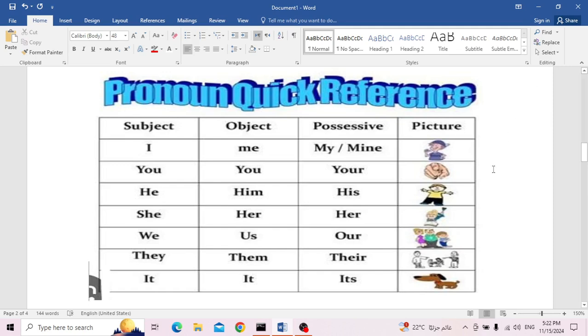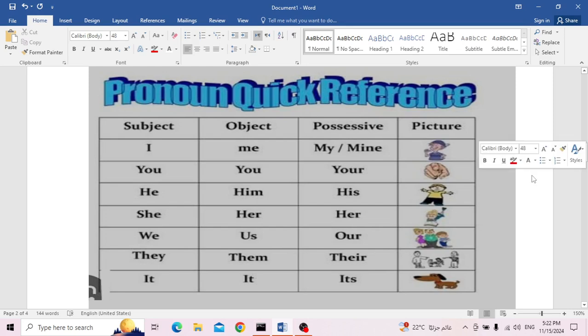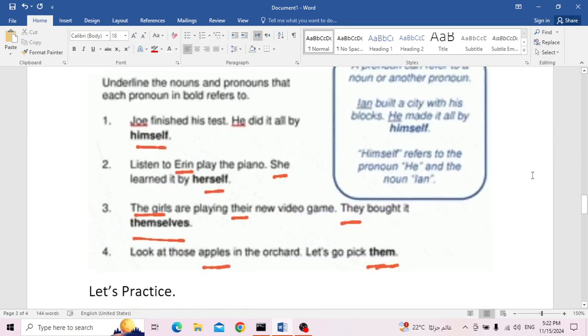Now, let me just clarify the idea more with an example. In number 1, Joe finished his test. He did it all by himself. Which noun am I talking about here? I'm talking about Joe. Joe finished his test. Even this "his" that I didn't underline here refers to who? To Joe.